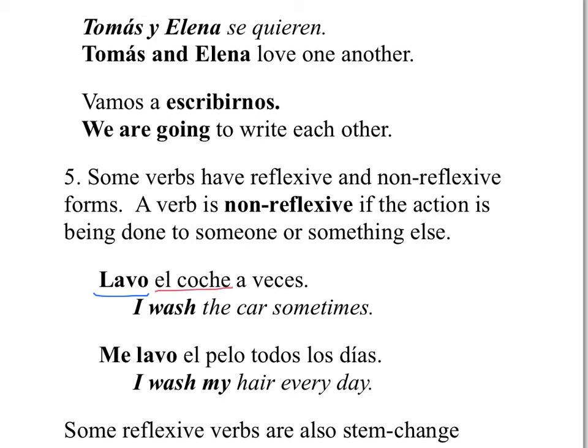You're not washing yourself. So there's no reflexive pronoun. In the next example, me lavo el pelo todos los días is reflexive because you have me. I wash myself, my hair. So in this, we can see the difference between washing something else, not yourself, and washing yourself.